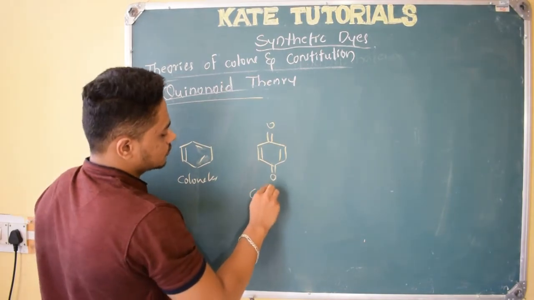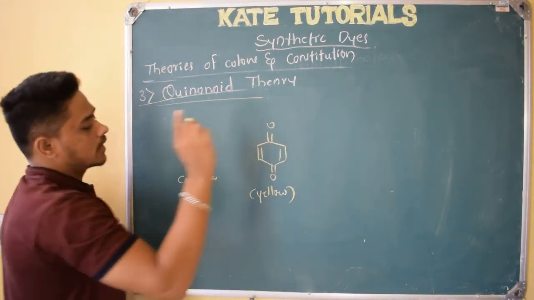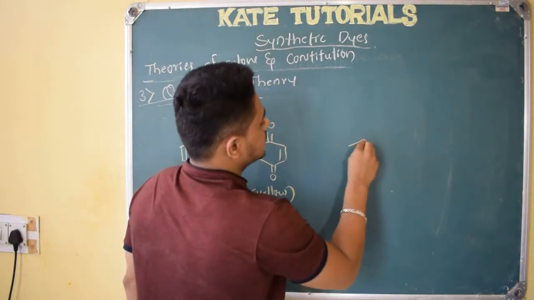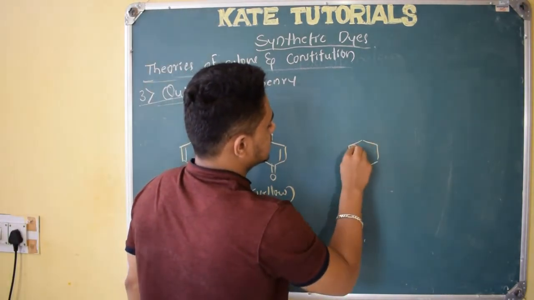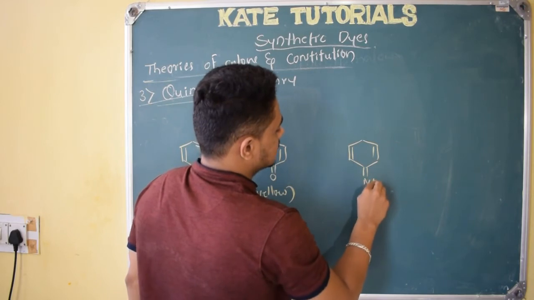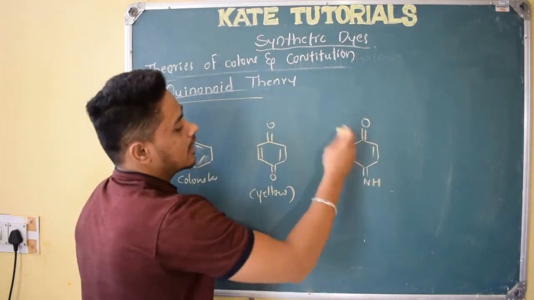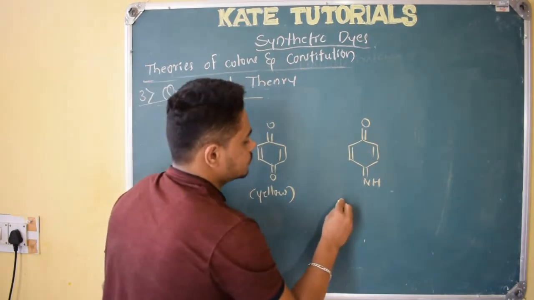So we agreed that whenever this structure is there, it will be colored. But they found that, see here, double bond NH is there and double bond O. What is this? This is an imino-benzoquinone.